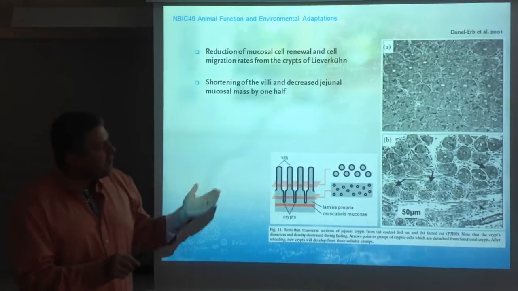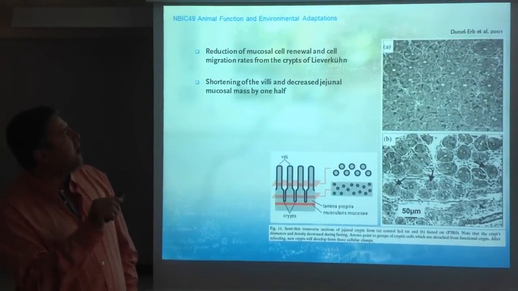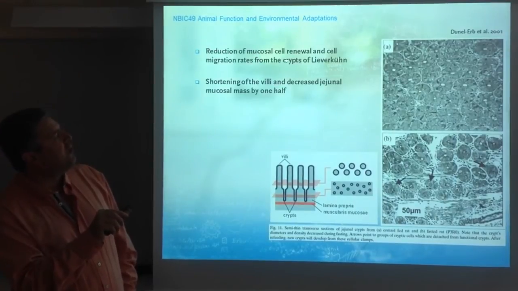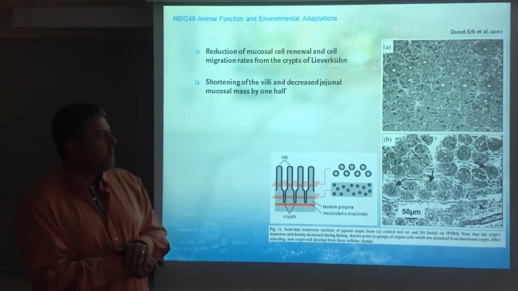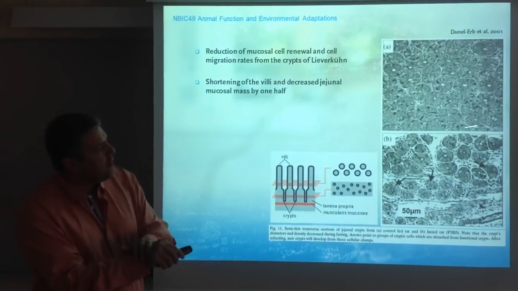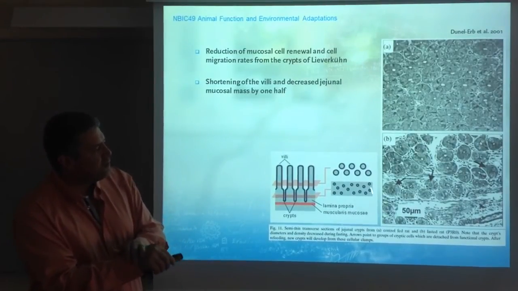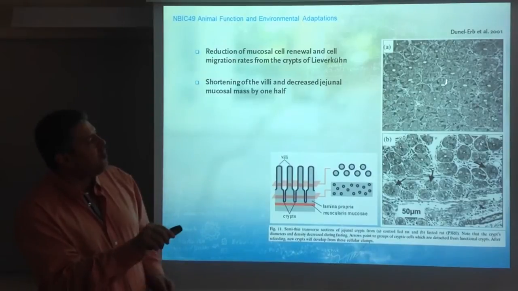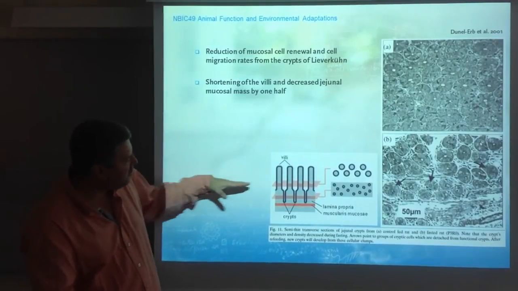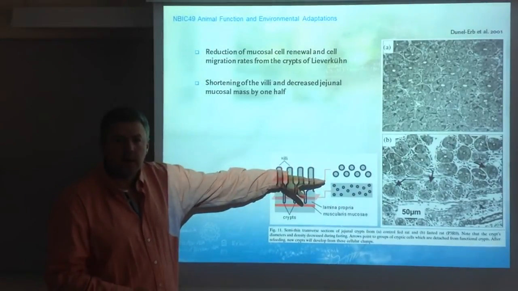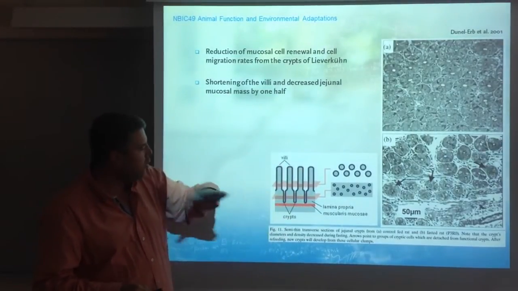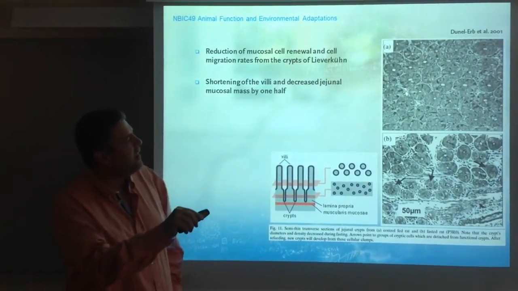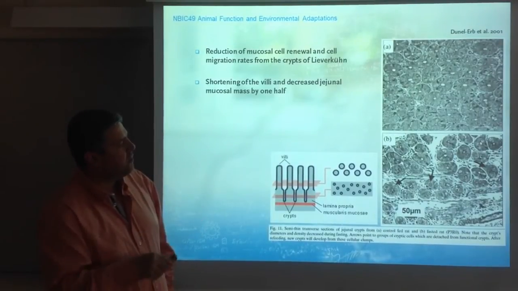What you see as well, this is another picture here, a reduction of the mucosal cell renewal and the cell migration rates from the crypts of Lieberkühn. Control rats, fasted rats. And these images correspond to a section of the villi. In the previous slide, you had a section this way. Now you have a cross section. So you see the villi as these round structures.